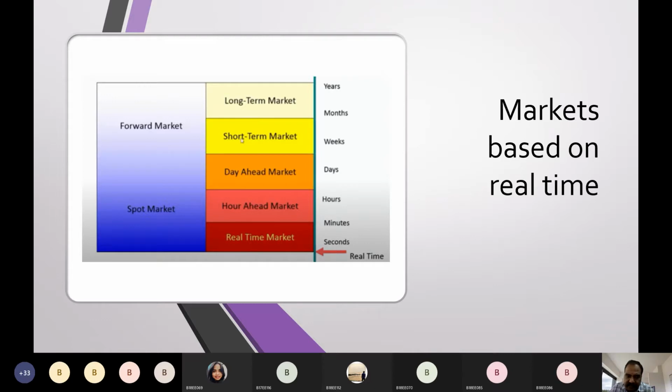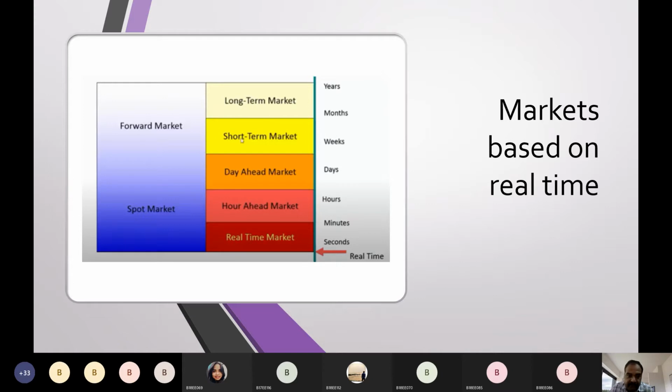So what do you mean by hour ahead market? It means you are supposed to purchase the power an hour before. Now we will be discussing only these two markets, which are more predominant now: one is the day ahead market, the other is the hour ahead market. The future markets we will discuss in unit number 2, where we will get a good understanding of how to estimate the price. I will teach you how to estimate the price.